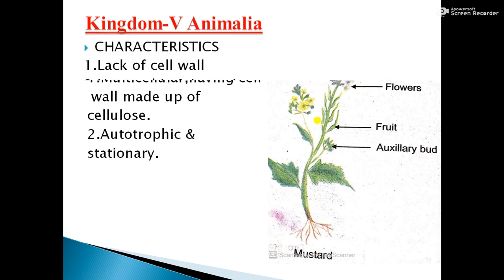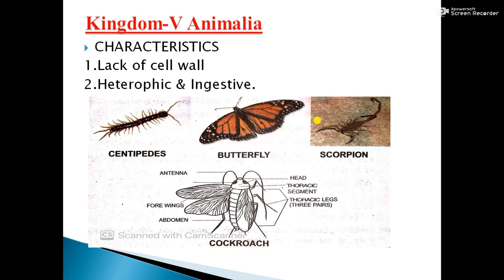Kingdom fifth is called kingdom Animalia. They are heterotrophs and ingestive. They engulf food with the help of various body parts like the mouth. Lack of cell wall. Because of lack of cell wall, they do not produce their own food.